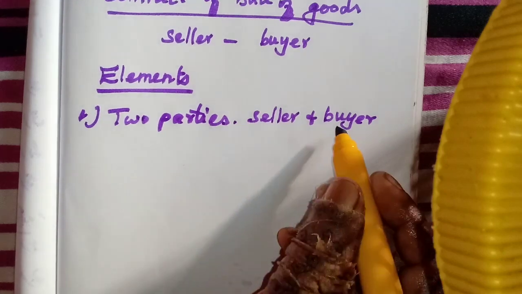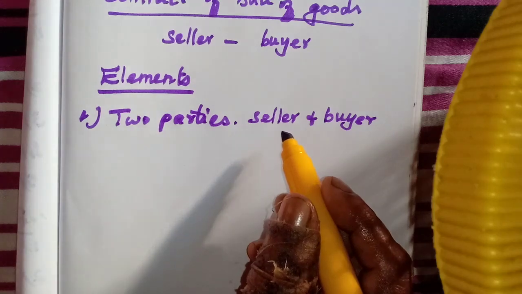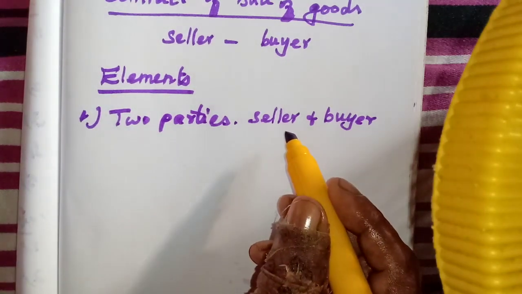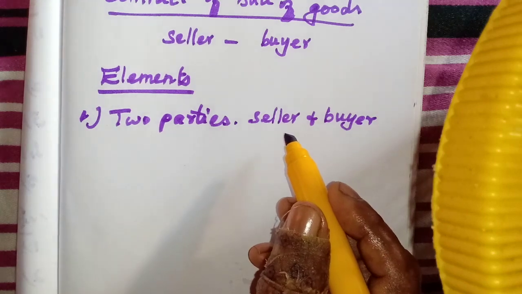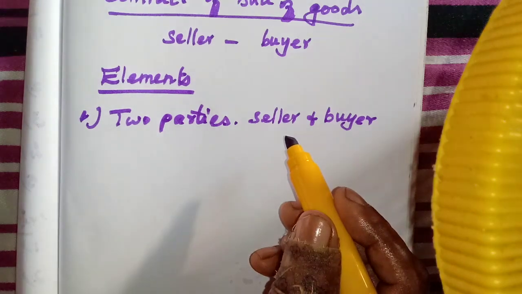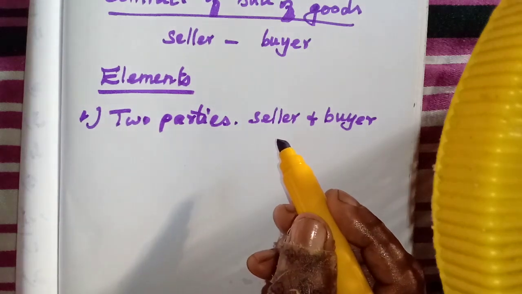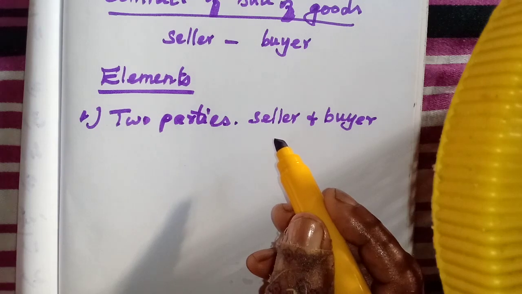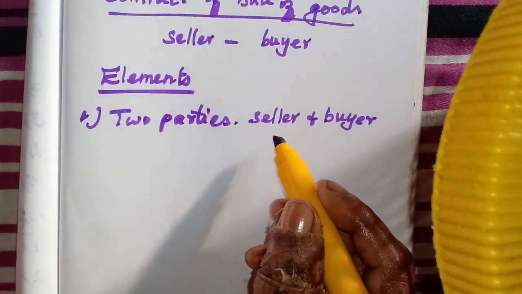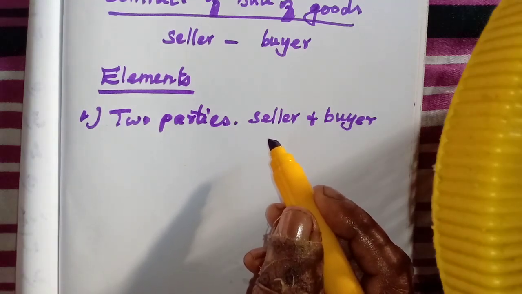Here the buyer has to get the goods from the seller. But when we pledge some goods, or the banker or the court compels the seller, and the person to purchase has to pay for the goods and is getting his own goods, we cannot say that is a sale. Here two parties are involved, but it is not an element of sale.